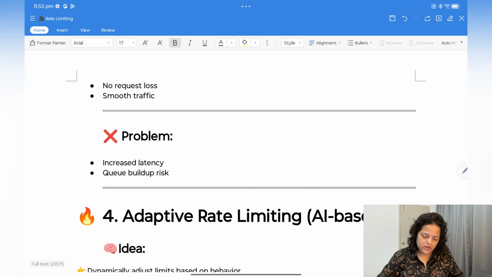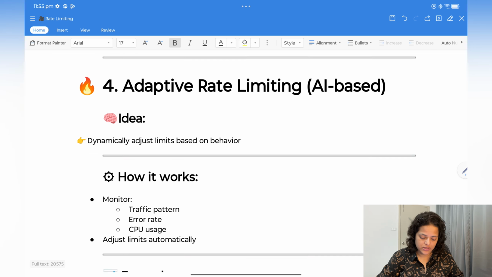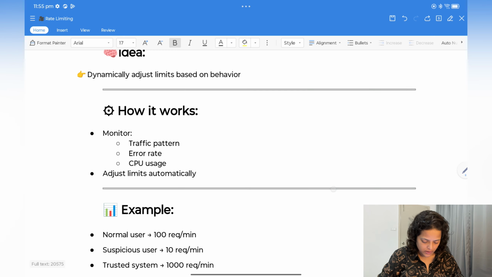What will be the benefit? No request loss. Okay, smooth traffic. And problem, increased latency, queue buildup risk. Adaptive rate limiting. So next one is adaptive rate limiting, next topic. So adaptive rate limiting is AI based. Okay, so here dynamically adjust limits based on behavior. So for example,